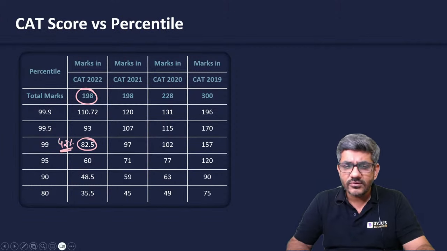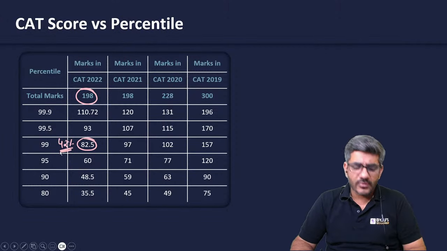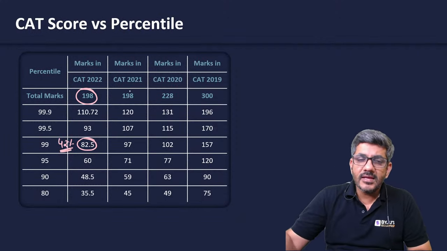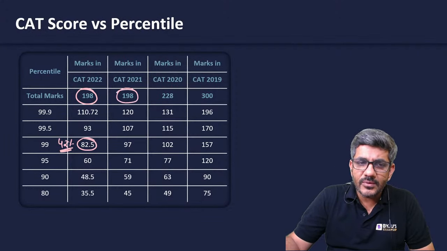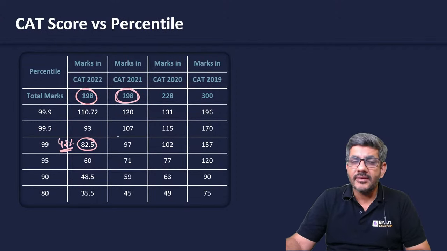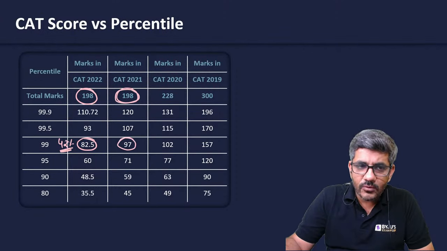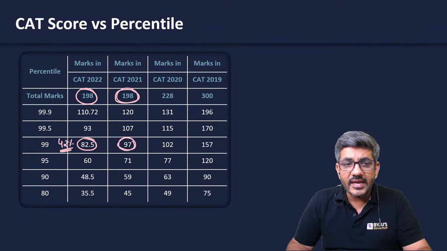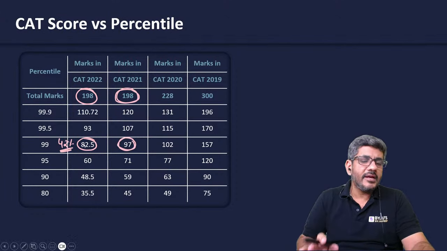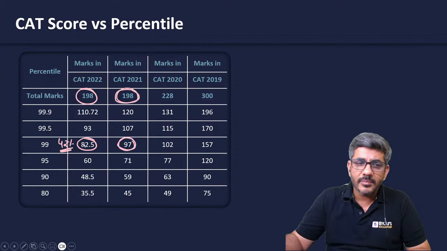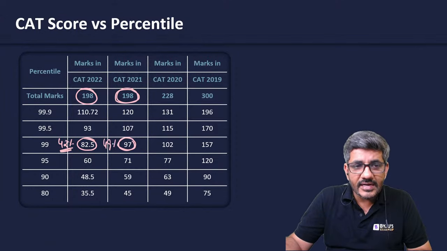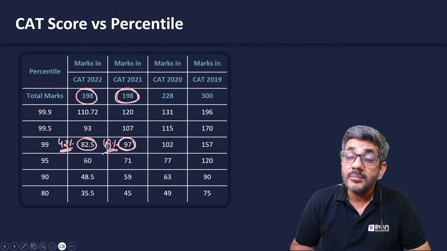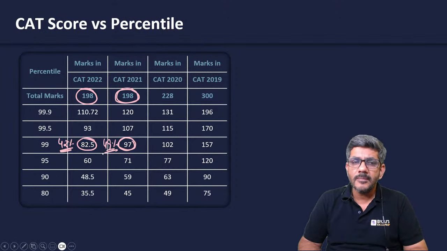So from that logic, you can say there is a possibility कि आपका इसमें से जो है इससे कम पे भी आ सकता है. Similarly, when I talk about CAT 2021, it was again of 198 marks. A 99 percentile was there at 97 marks, which is somewhere around 49%. So I would repeat, it depends upon the difficulty level of the paper. In 1 year, you are getting 99 percentile at 42%. In 1 year, you are getting at 49%. That might change this year as well, right?